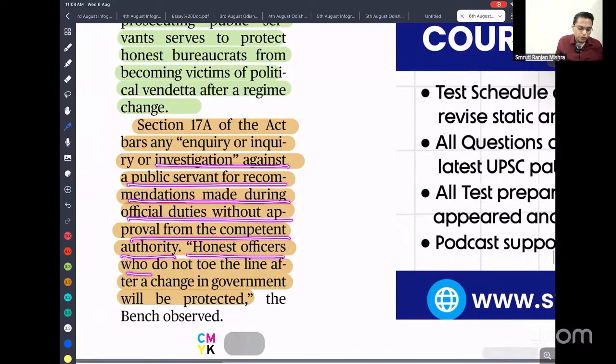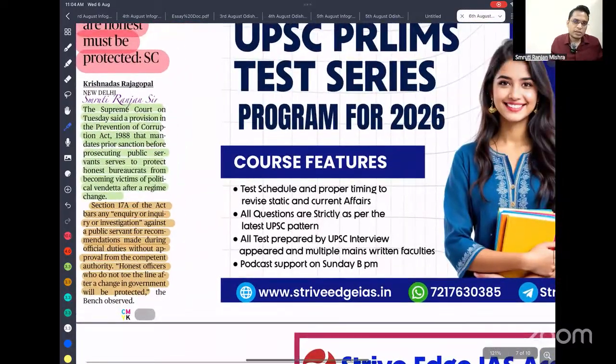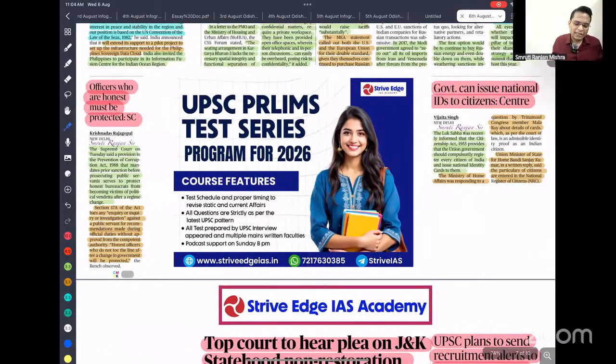Honest officers who do not toe the line after a change in government will be protected. That means if there is a change in government, those who have been honest and have been given protection continue to be protected after the change of government. So this is what is called prior approval under the Prevention of Corruption Act 1988.